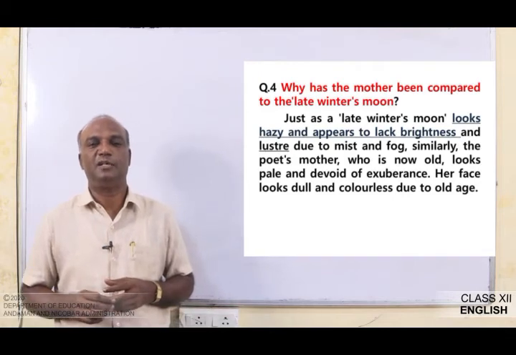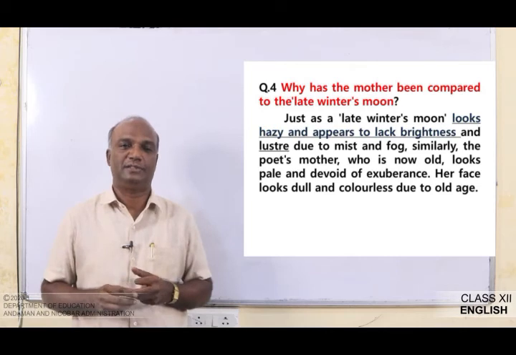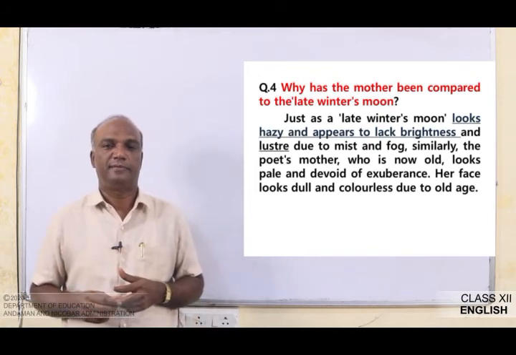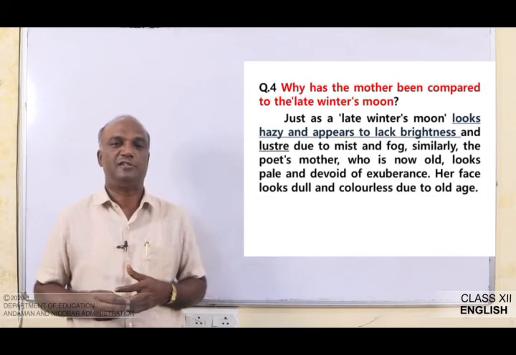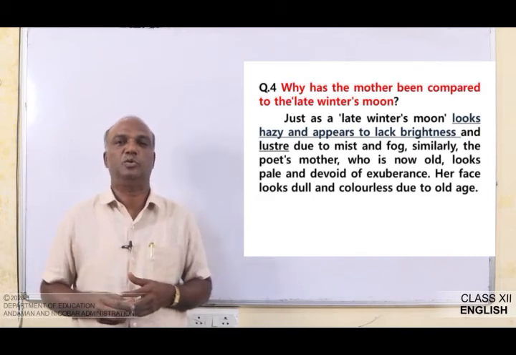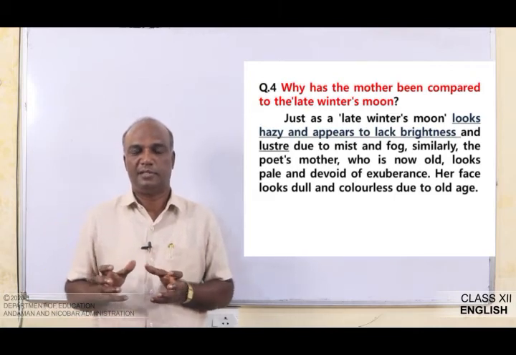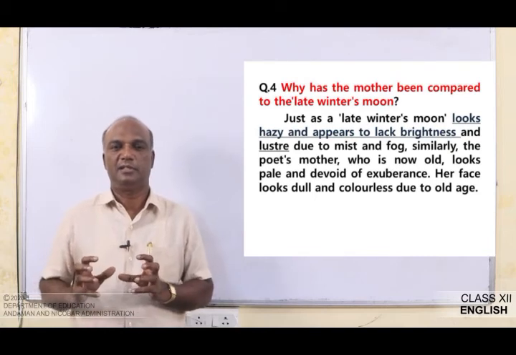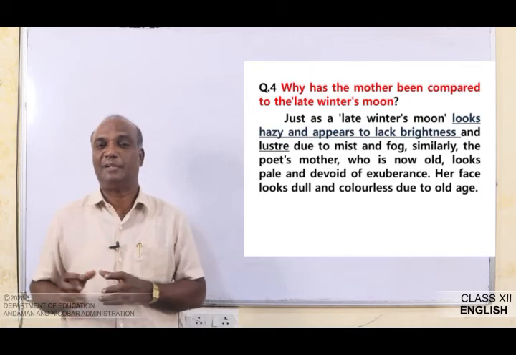Similarly, the poet's mother, who is now old, looks pale and devoid of exuberance. Exuberance means active, energetic. She is not energetic. Her face looks dull and colorless due to old age. So, see this comparison: when she makes it, the mother looks like the thing she is compared to.